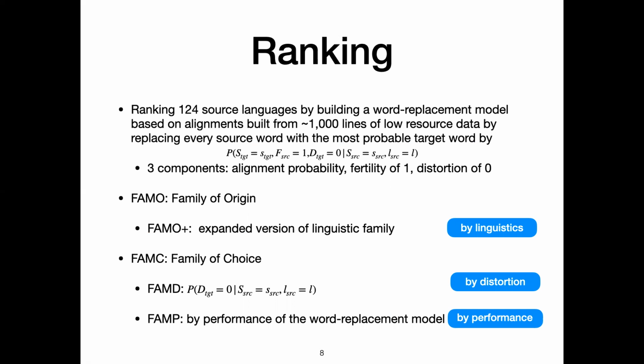So we use FAMO to denote the family of origin, which is the linguistic family. And we use FAMO plus to denote the expanded version of the linguistic family. In case there are not enough languages from the same family of origin, we would actually include a few languages that are in close by families. And we use FAMC to denote family of choice. And there are 2 family of choice that we introduced in this paper, one by distortion, the other one is by performance of the word replacement model.